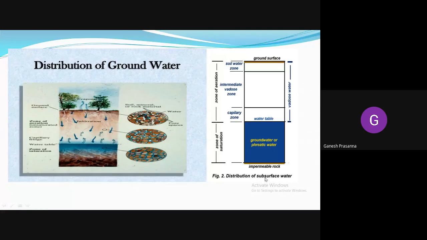Impermeable rock becomes a foundation or basement to the groundwater, below which no water can percolate. If this impermeable rock comes on top, then you cannot find any groundwater. If it comes at the bottommost layer, you can find groundwater because it acts as a boundary or basement. Above the water table you can find the capillary zone, and from the water table to the impermeable rock is the zone of saturation. You can find two zones, one is the zone of aeration and the other is the zone of saturation.